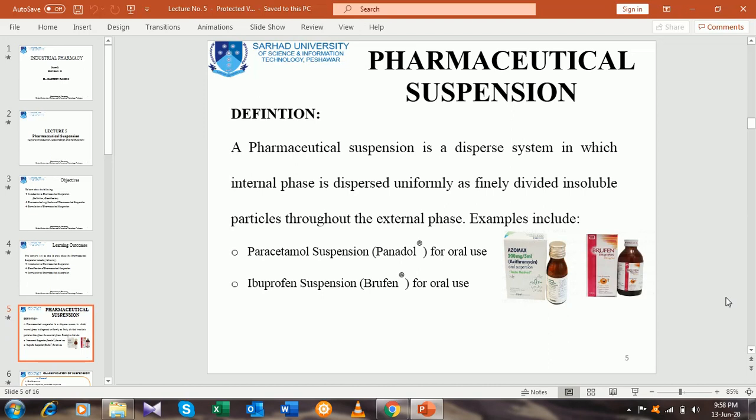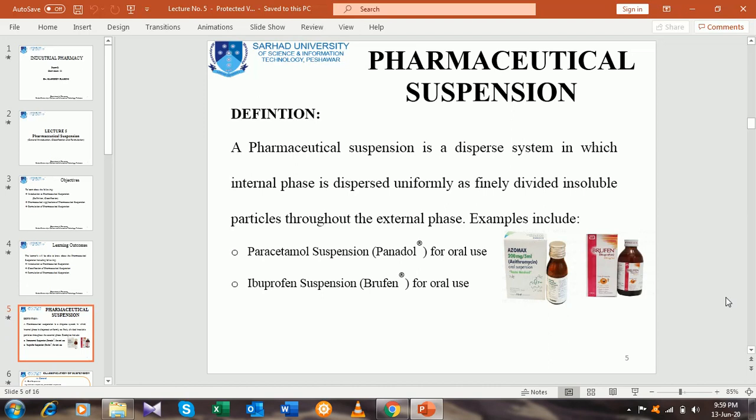That's why we never prescribe it in the already constituted liquid dosage form, because after constitution its stability will be just 21 days or 14 days or 7 days.